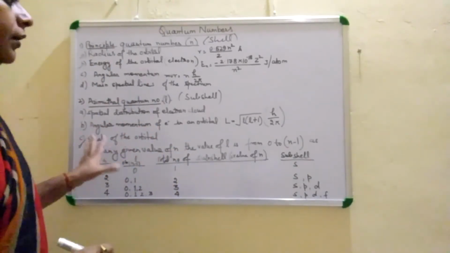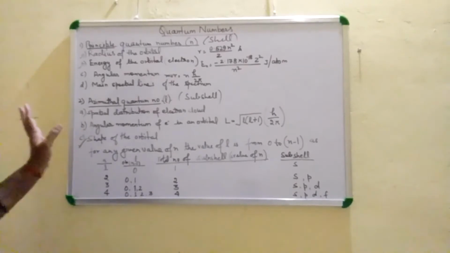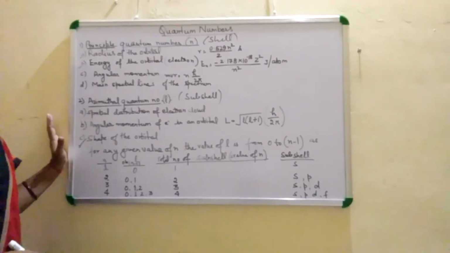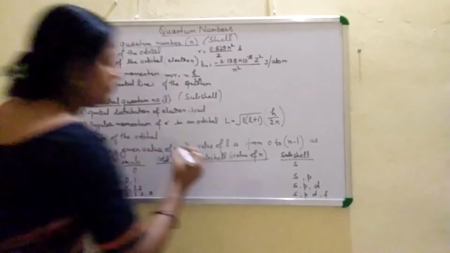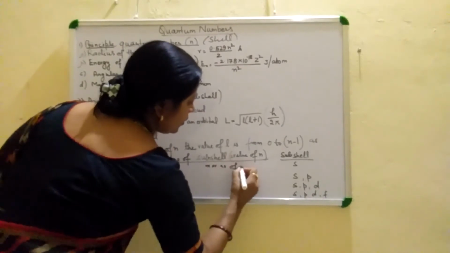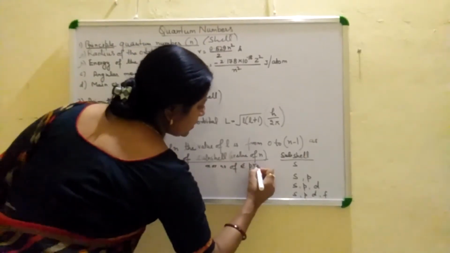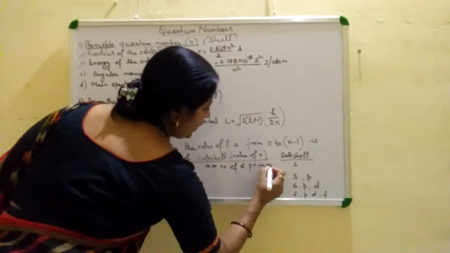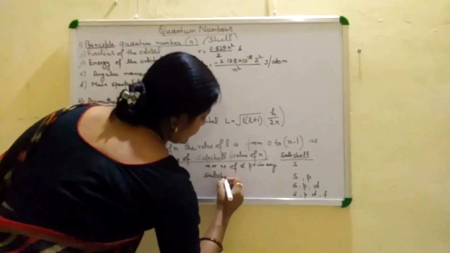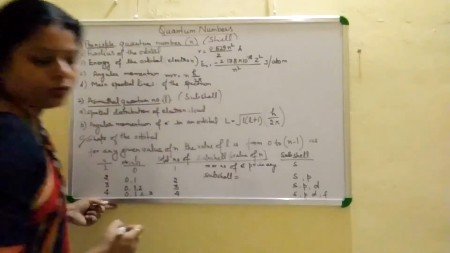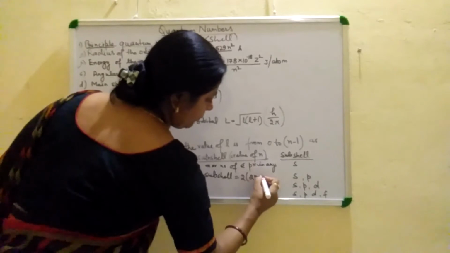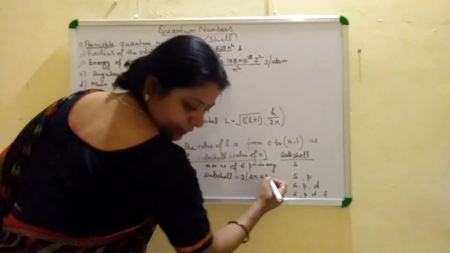And one more thing, the maximum number of electrons present in any subshell is equal to 2(2l plus 1).